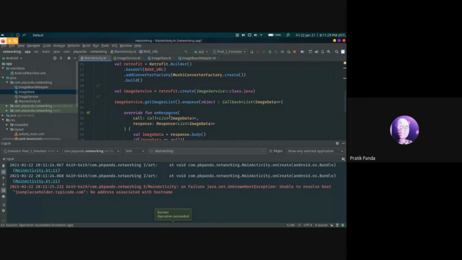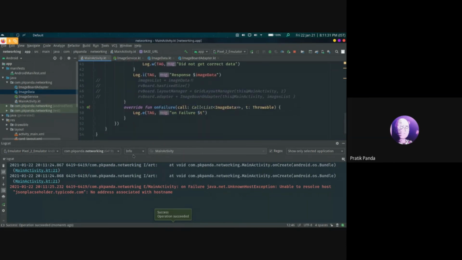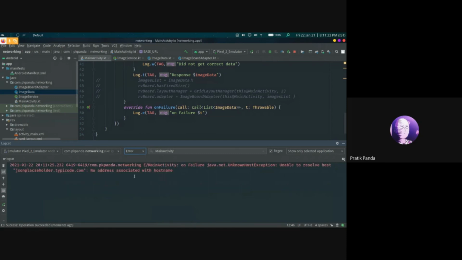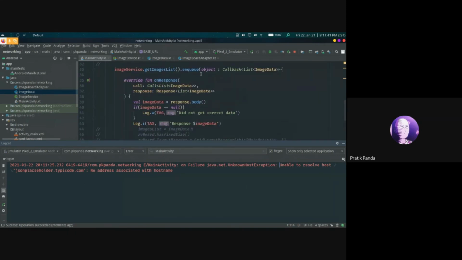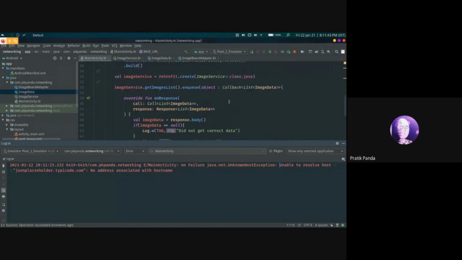If we change the URL to something else, this data will not be received and there would be an error. The error is logged at the error level. Here you can see that it shows unable to resolve host, since the URL that we are providing is incorrect.